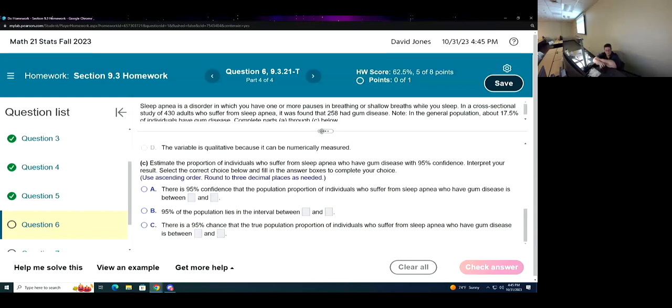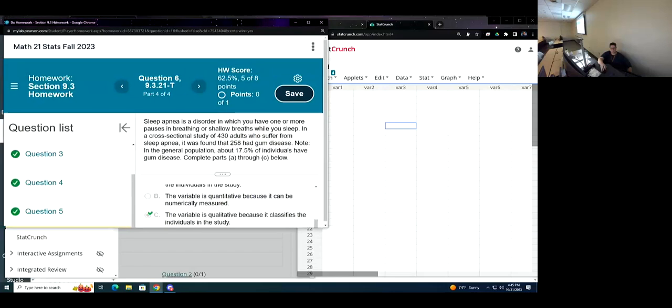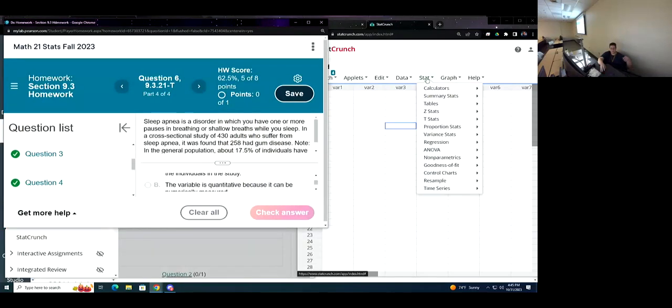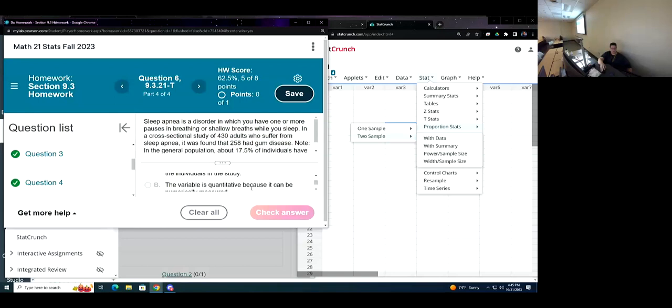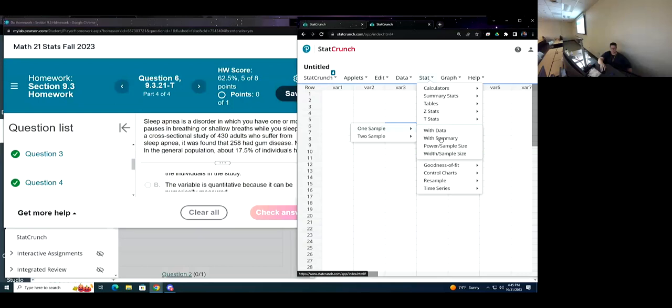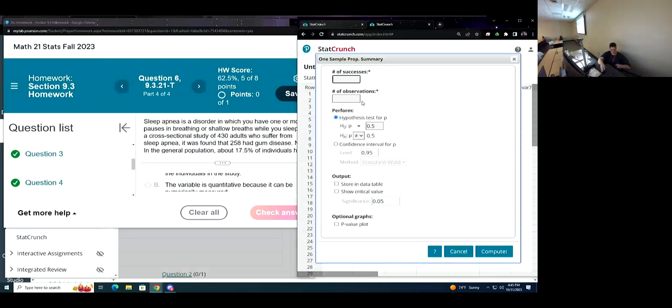Estimate the proportion of individuals who suffer from sleep apnea. All right, this is where we get our trusty StatCrunch open. We're doing proportion stats. It looks like percentage. It doesn't say proportion anywhere, but it is a proportion. And we do not have data. We have generic responses. 258 had gum disease out of 430, which is over half.